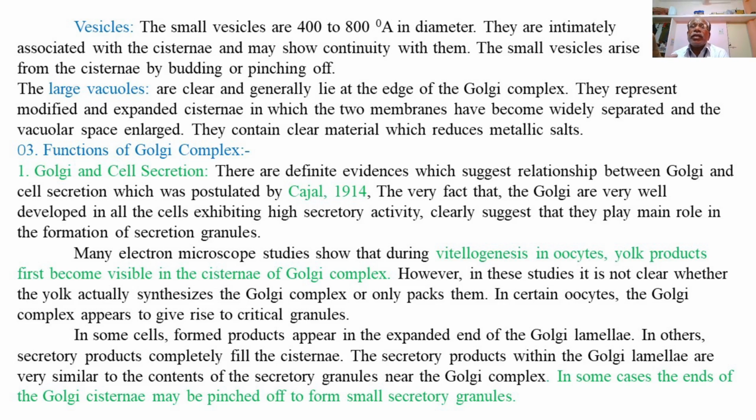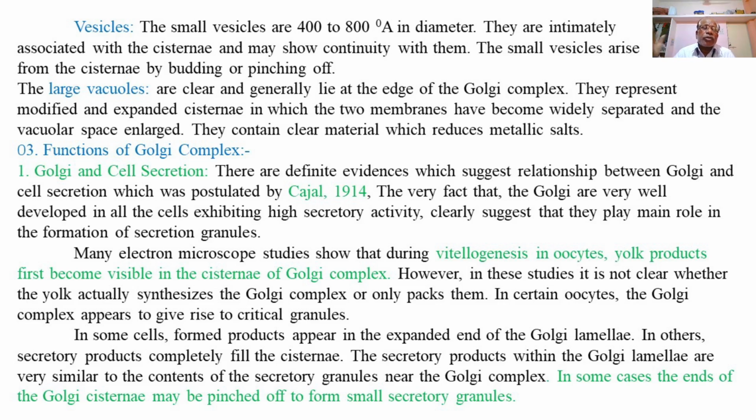Then there are evidences which indicate that many products, for example during vitellogenesis in the oocytes, representing many yolk products, are stored in the vesicles or cisternae or the ends of the cisternae of the Golgi complex, indicating that these lipids or yolk products are supposedly synthesized in the Golgi bodies.